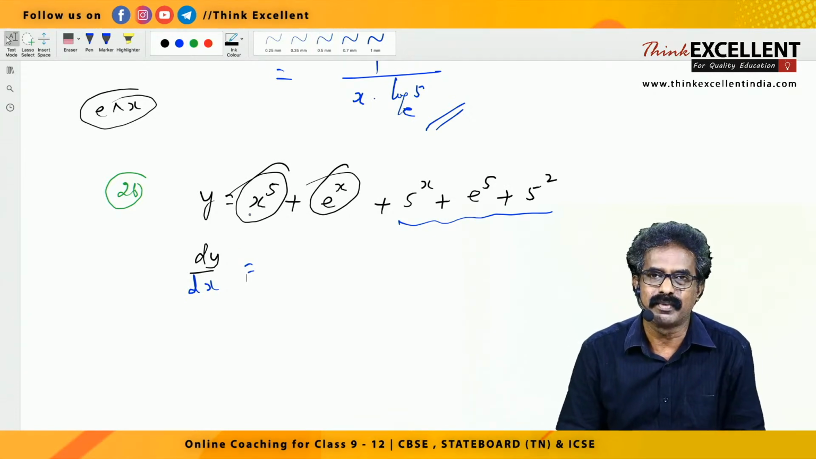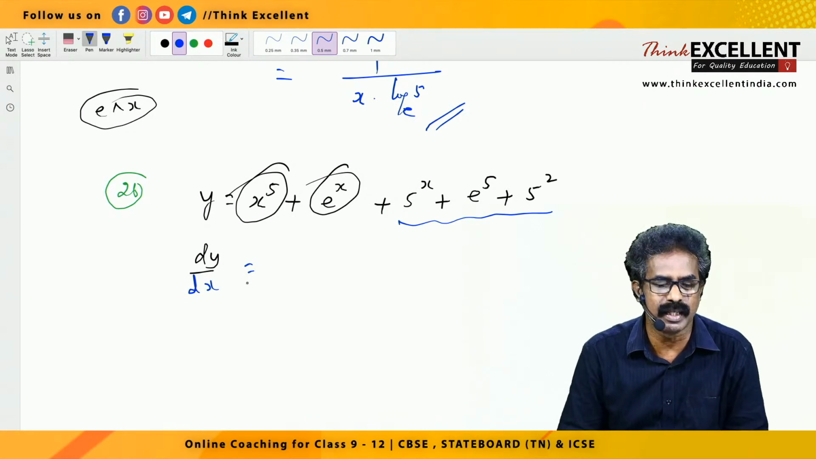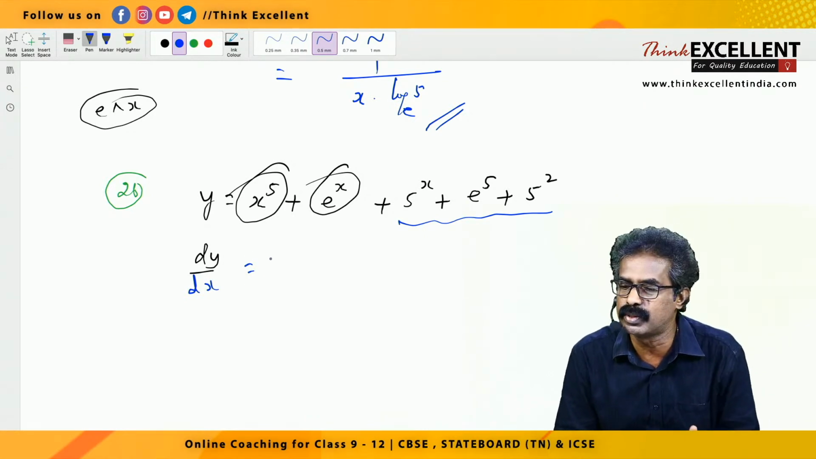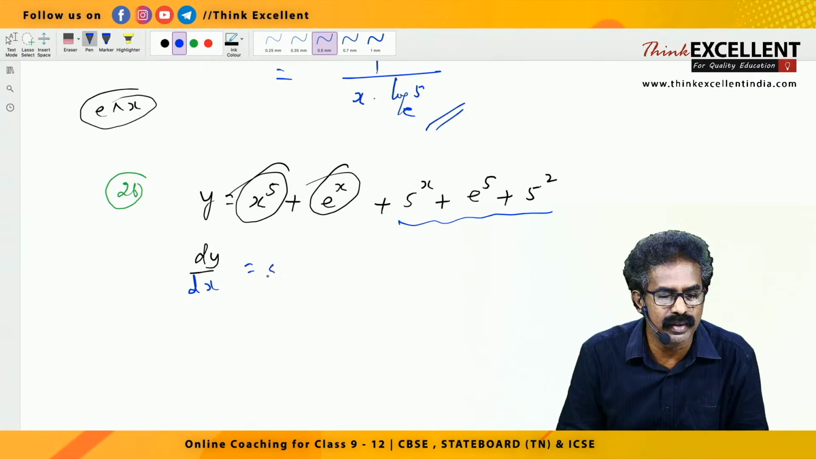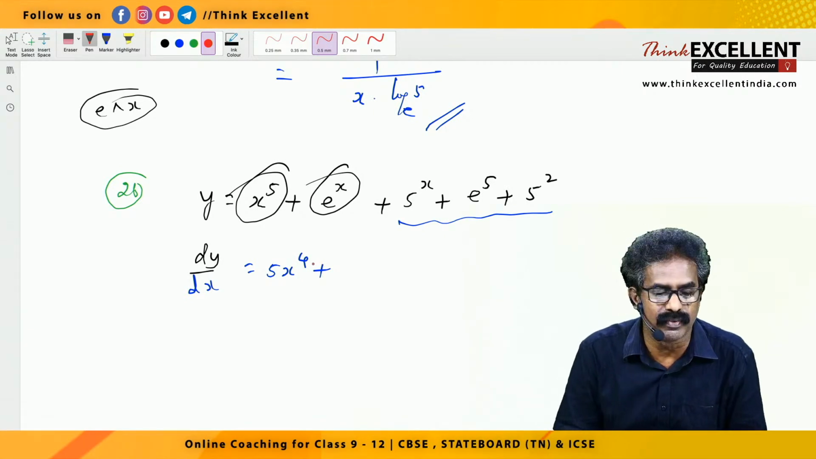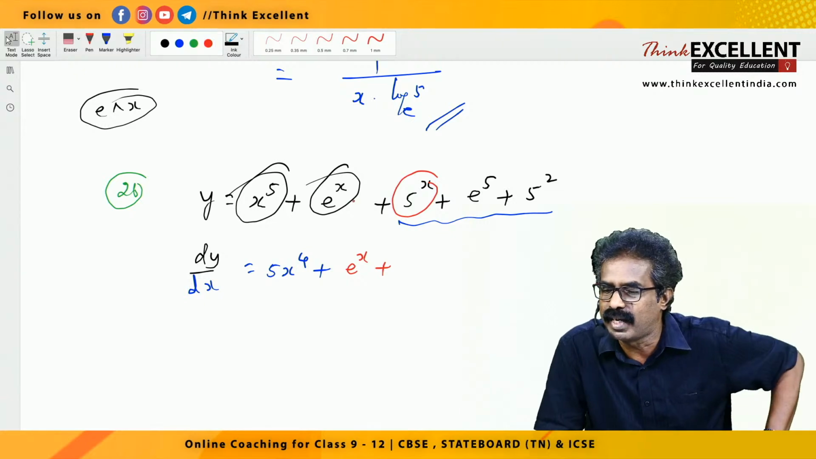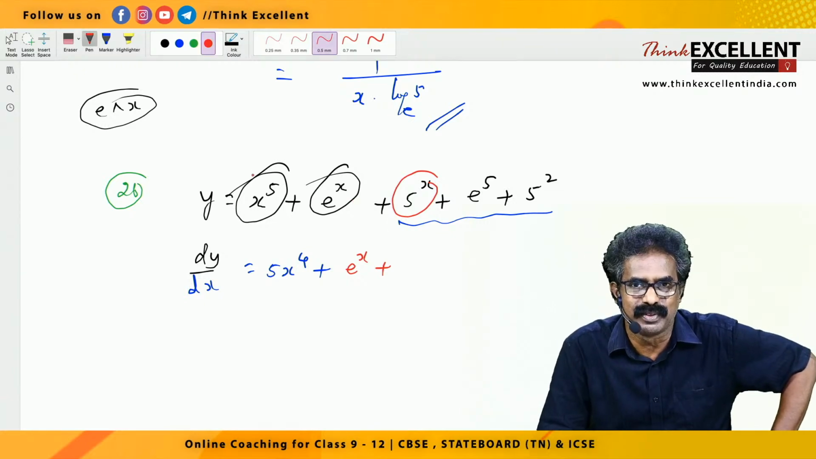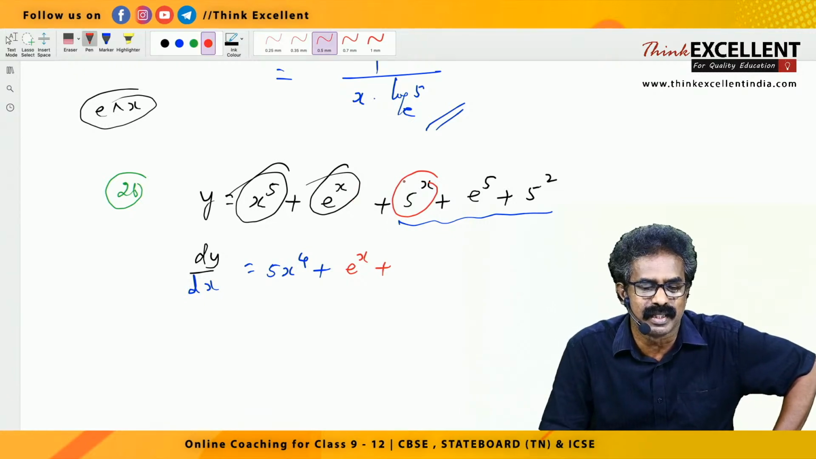x raised to 5 is x raised to n type, right? So n into x raised to n minus 1, so the answer is 5x raised to 4. Second one, the derivative of e raised to x is e raised to x itself. Then 5 raised to x. So be very careful, many students have made mistakes in that one.